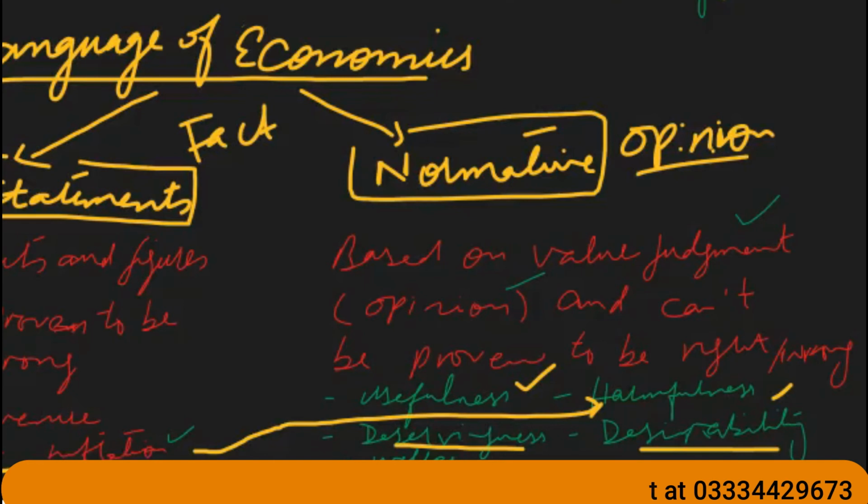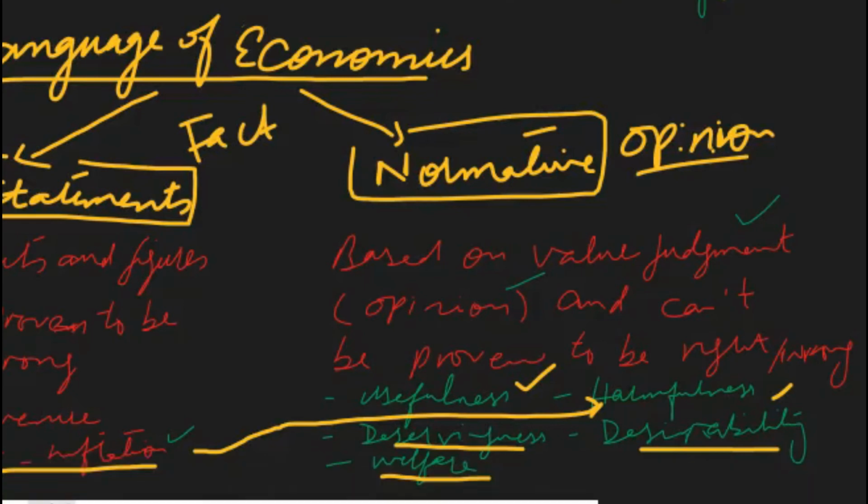Facts are everything that can be mathematically calculated, and we can prove it to be right or wrong. One more important thing is that sometimes students think that if the statement is exactly right, then it is a positive statement, but it is not true. Every statement that can be proven to be right or wrong, whether it is right or whether it is wrong, is a positive statement.